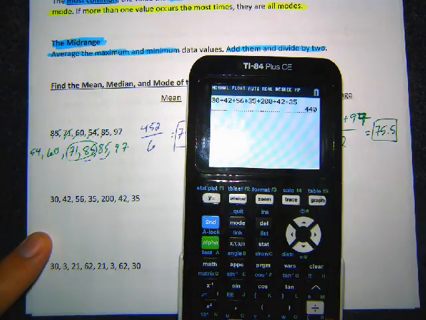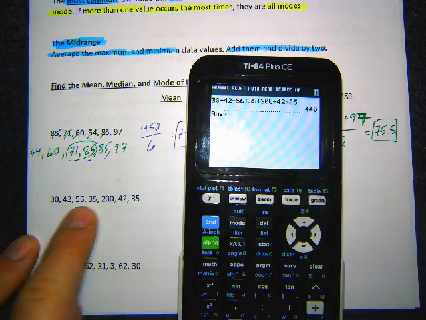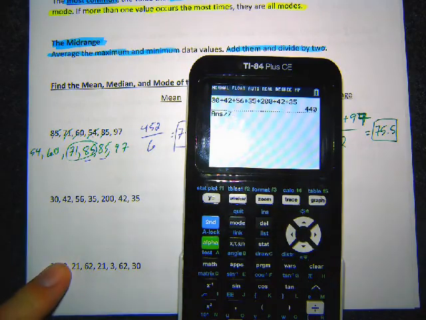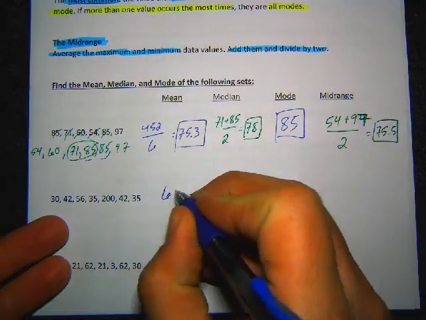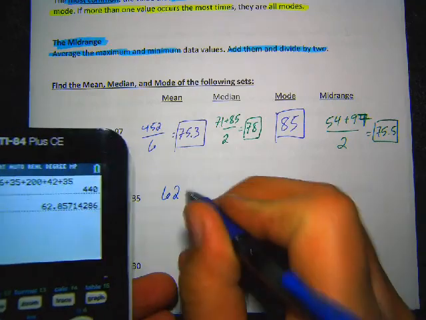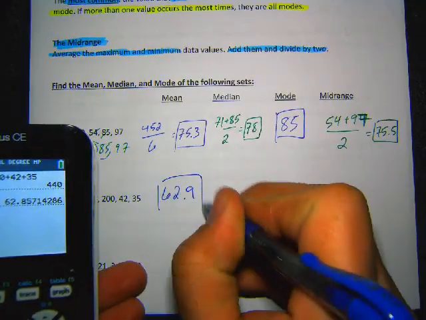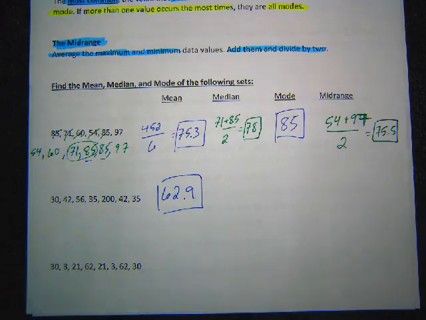So I got 440 divided by, here I have 1, 2, 3, 4, 5, 6, 7, like we just said, so divide by 7, and 62.85, which will round to 62.9. Again, MyLab will tell you how many decimal spots, but we'll round that up for that.